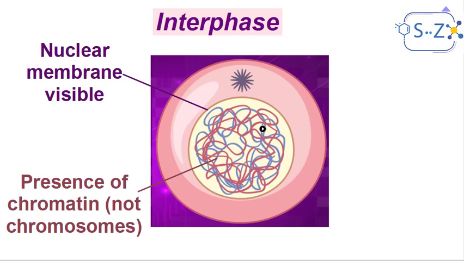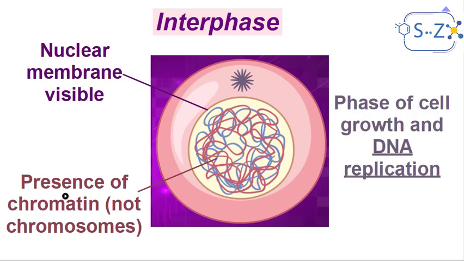We're going to talk later on about chromosomes. Moreover, this phase, which is called interphase, is the phase of cell growth and DNA replication. We are going to talk about this later on. We will understand why a cell should pass through interphase and make what we call DNA replication.